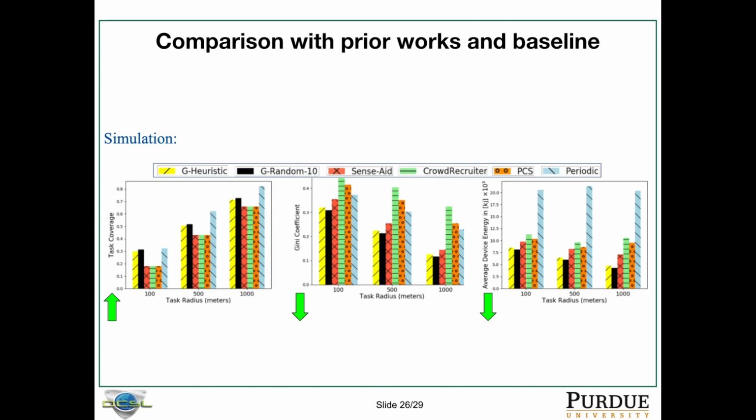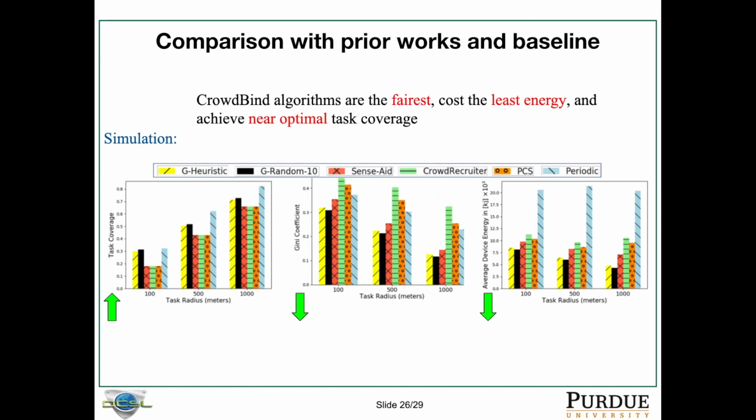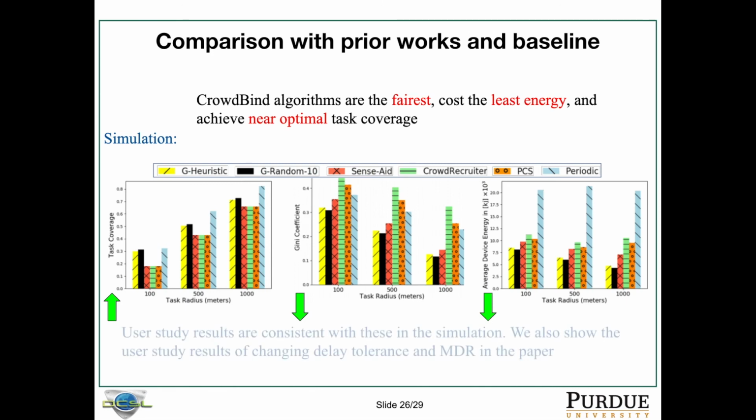But the problem is those users perform too many tasks, which results in a high average device energy cost. So in summary, CrowdBind algorithms are the fairest, cost the least energy, and achieve near optimal task coverage. And our user study results are consistent with those in the simulation.